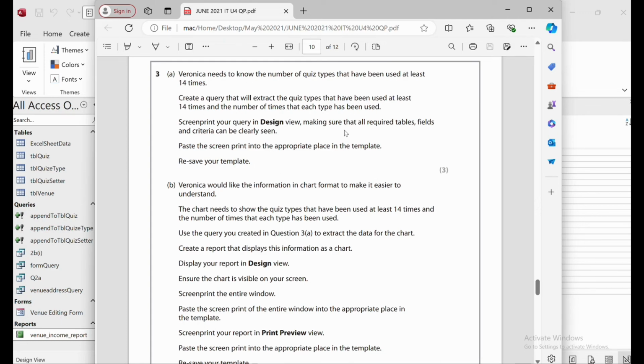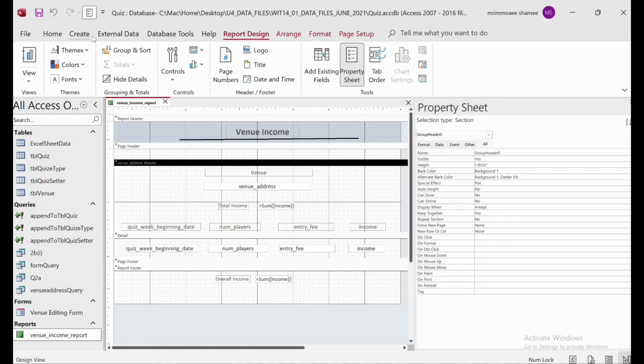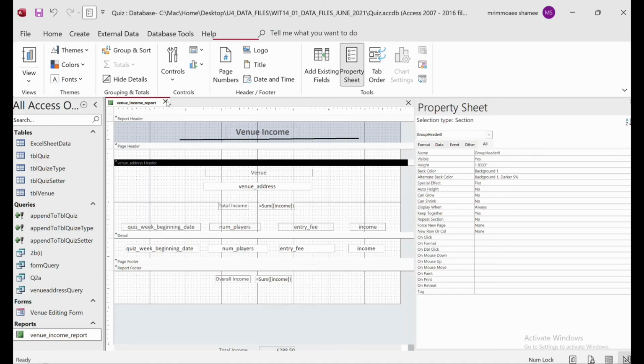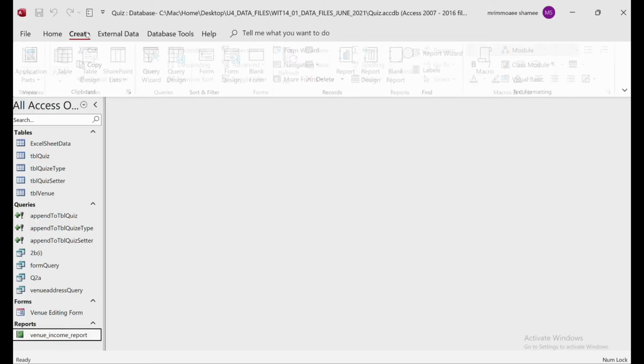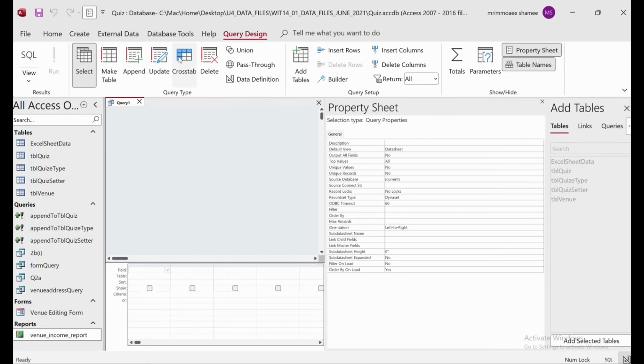So for that, what do you have to do? We need a quiz type, and we also need to know the number of times the quiz type was used, right? For that, which two fields do we need so we can make this query? So we need to go to Create, because just close this one, the form is done. I think you guys can continue after that. So go to Create and then Query Design.